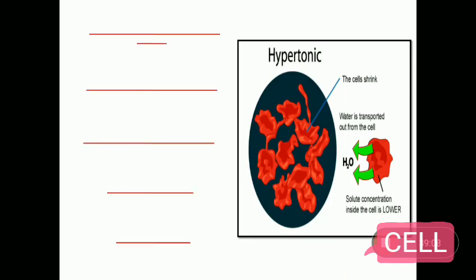Effect of hypertonic solution. If the medium surrounding the cell has a lower concentration of water than the cell, meaning that it is a very concentrated solution, the cell will lose water through osmosis called exosmosis. Such a solution is called hypertonic solution. In this case, the cell will shrink.